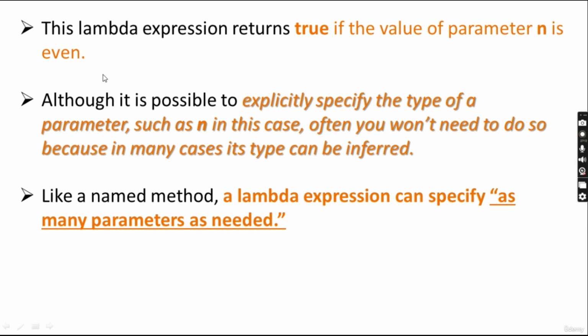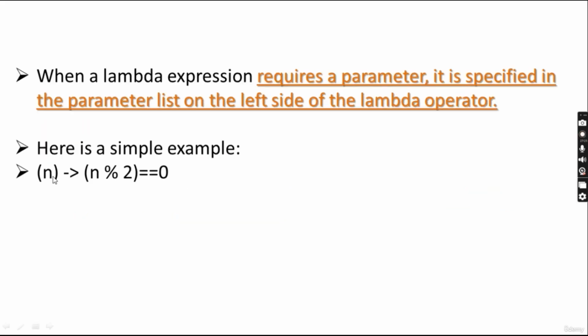So the parameter depends upon us. We can specify any even number, or if we want a false result, we can specify an odd number in the parameter here. If we specify 8, 8 % 2 is equal to 0, true, so it will return true. If we specify 9, 9 % 2 is equal to 1, it is not equal to 0, so it will return false. So depending upon which parameter value we pass over here, it will give a result.